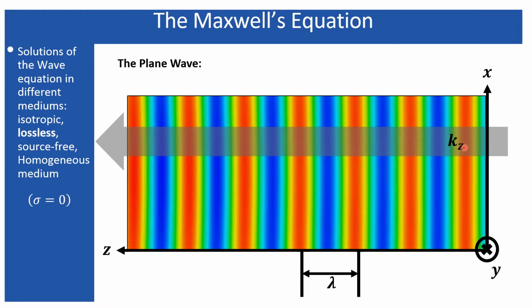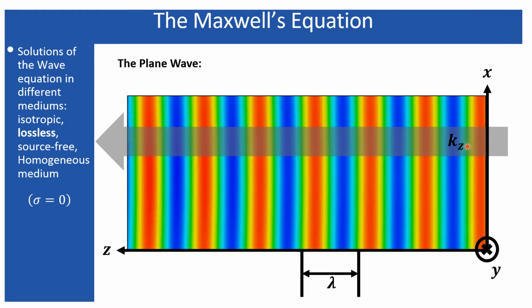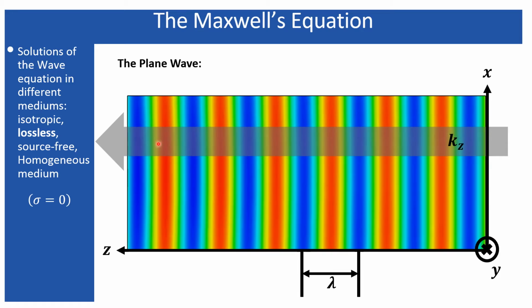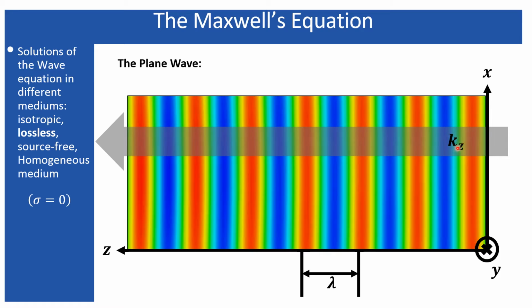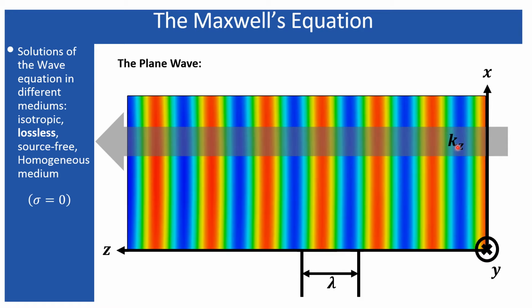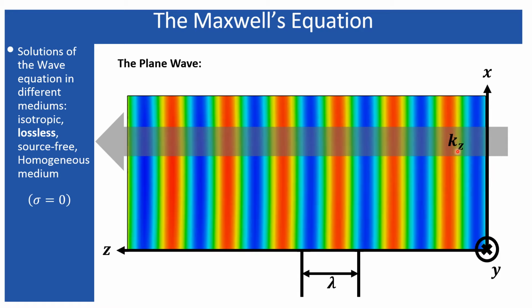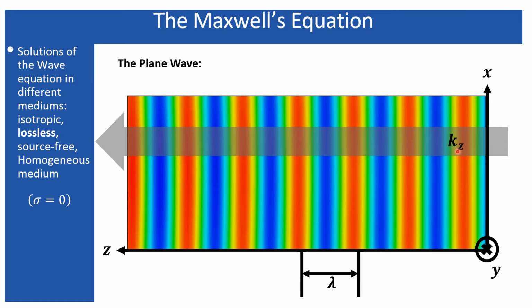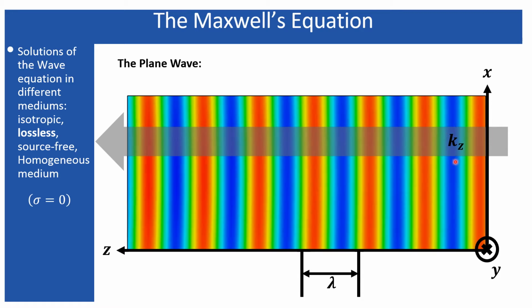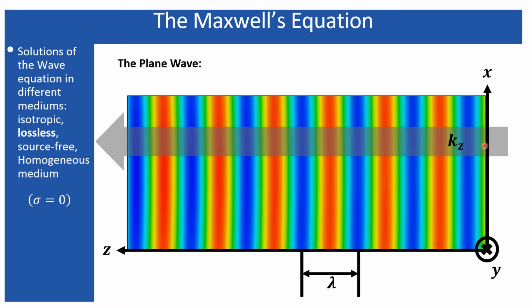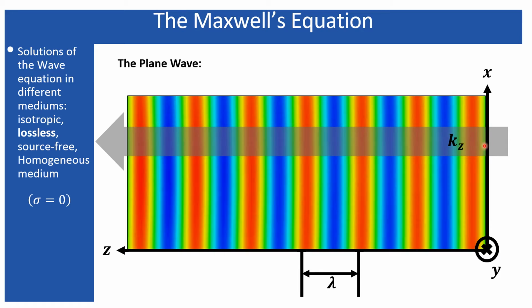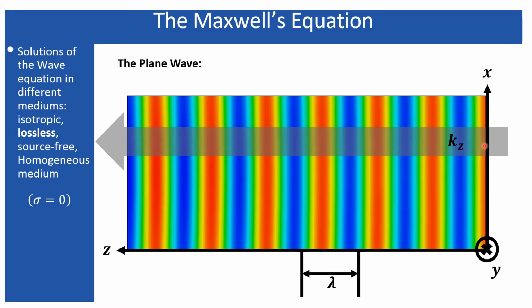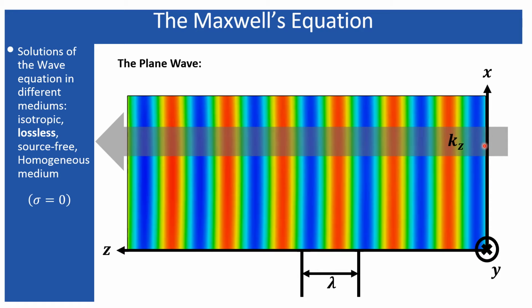In turn, that kz represents the propagation of the wave in the z direction. Similar to this, kx represents the propagation of the wave along the x direction, ky along the y direction, and the summation of all of them, when represented by a vector, that is k or beta, represents the propagation of the wave in three-dimensional space.